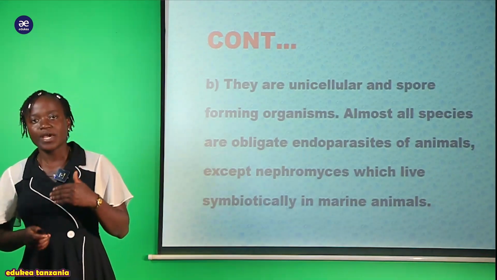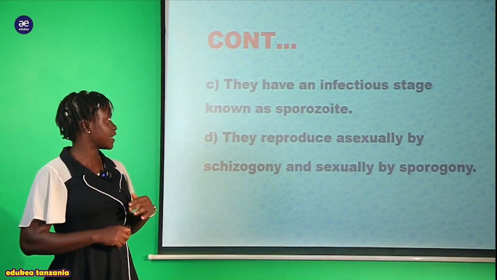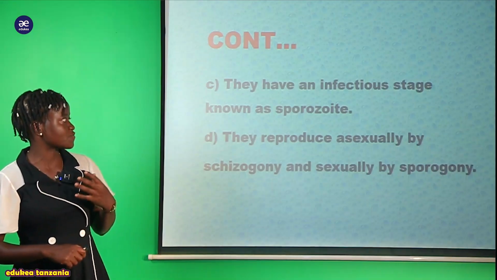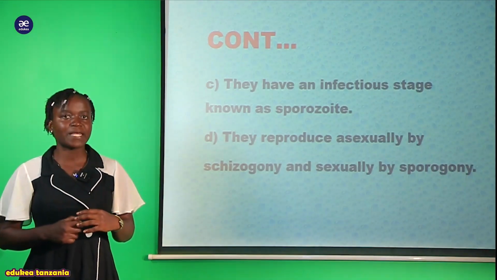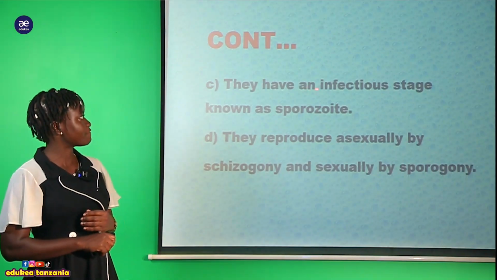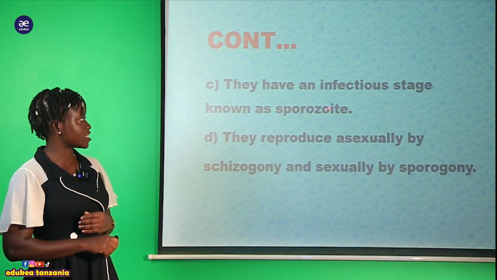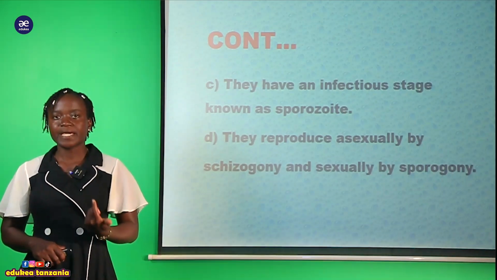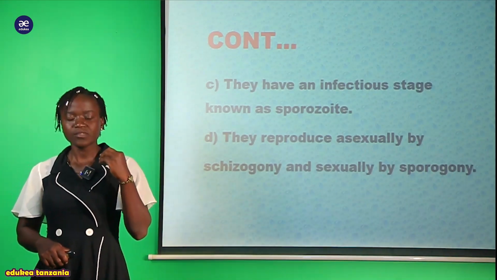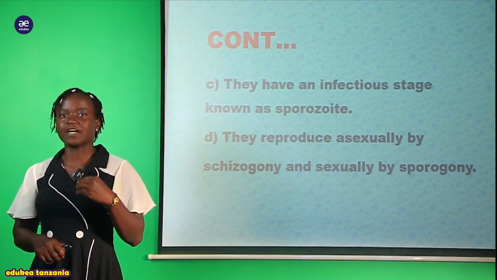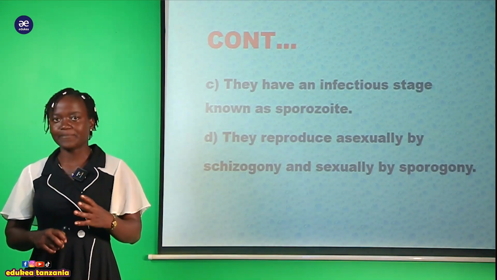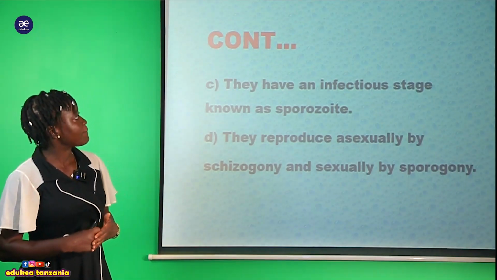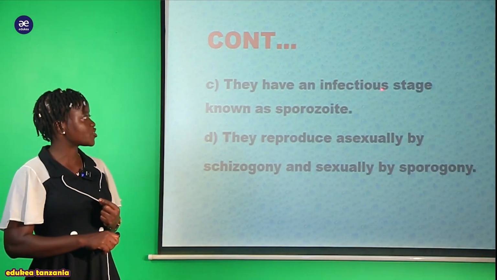And now we are going to discuss another characteristic which is found in this phylum Apicomplexa, that is they have an infectious stage known as sporozoites. Pia hawa Plasmodium, mainly Plasmodium, tunasema kwamba hawa wenyewe wana infectious stage.